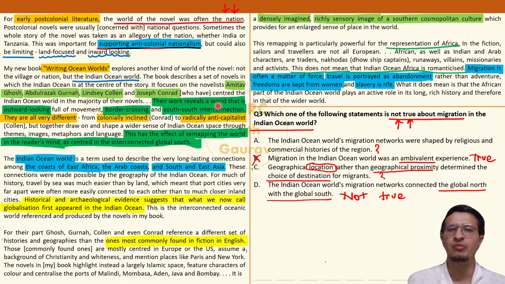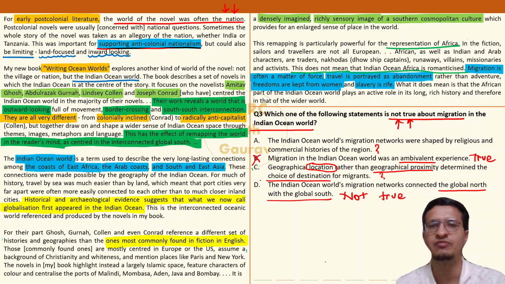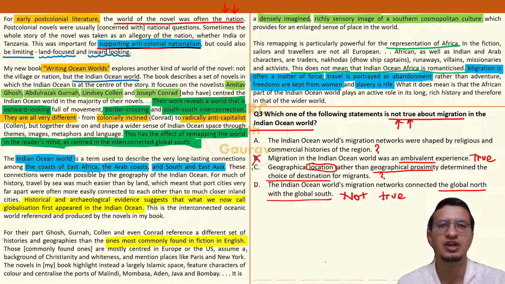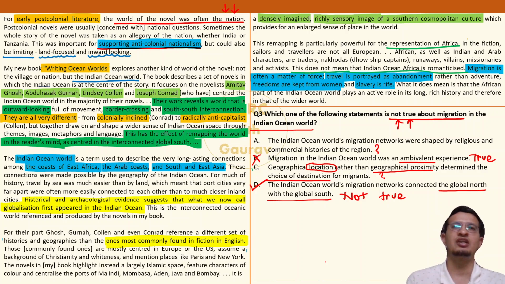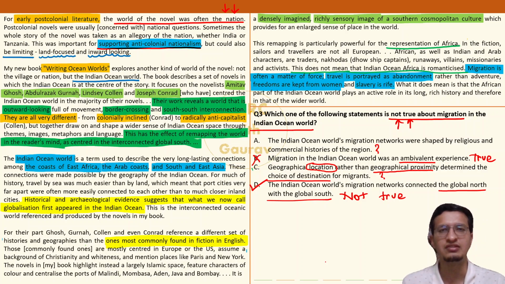ठीक है? So from this I can say that नहीं यार, ये ठीक बात नहीं है. The Indian Ocean world was very well interconnected with each other. Africa with India, with Arabian Peninsula, so on and so forth. But no talk of this region getting connected with Europe and America is happening. So yes, option D, I can comfortably say that this is not true, and hence the answer. But because this is not the exam, that's why I went ahead and marked it.